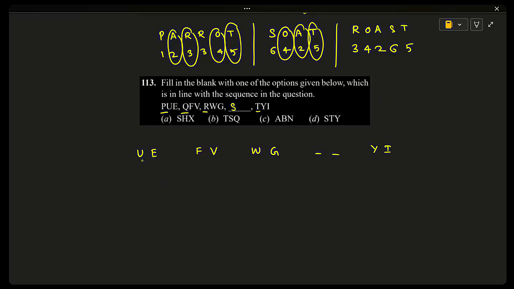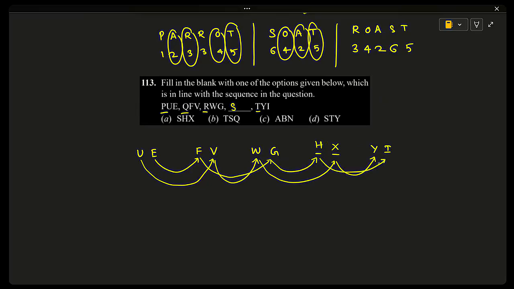From second they take the next letter V, and from third they go to second: U, V, W, X. So alternatively they are going between second and third. So here E, F, G, and this should be H, and this should be I. First letter already we got S. So SHX, that is option A.